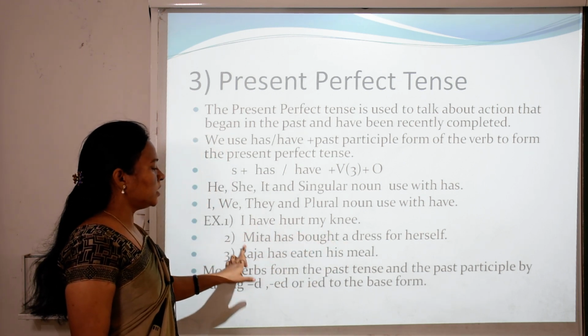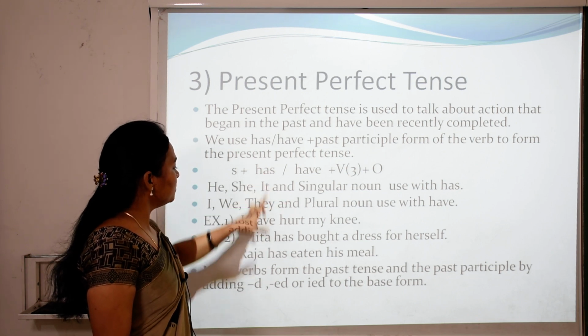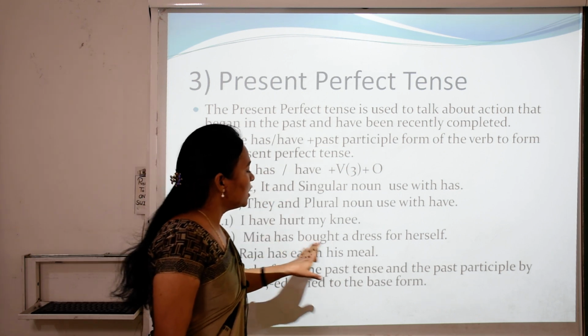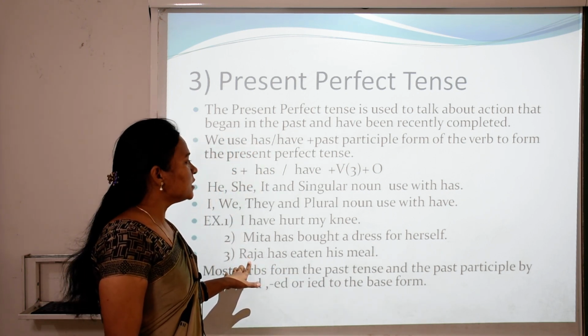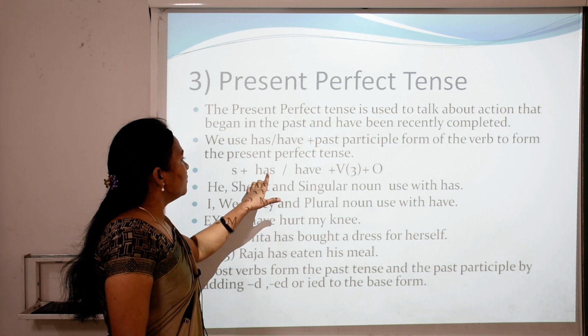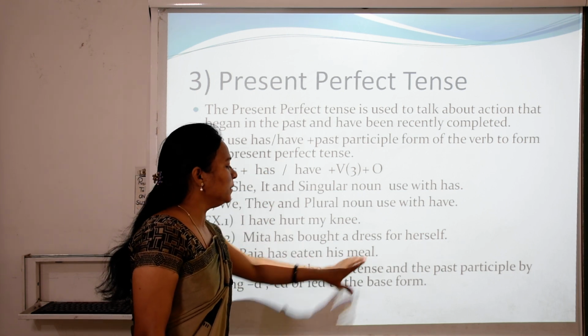Mita. Mita is singular noun. So we add has. We use has with Mita. Mita has bought a dress for herself. Raja. Raja also singular noun. Then we use has. Raja has eaten his meal.